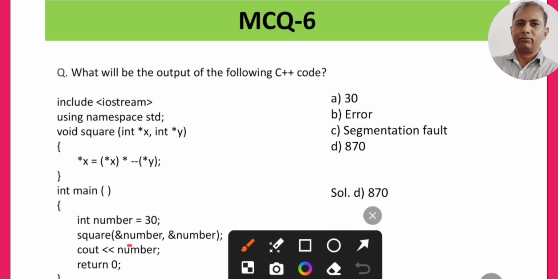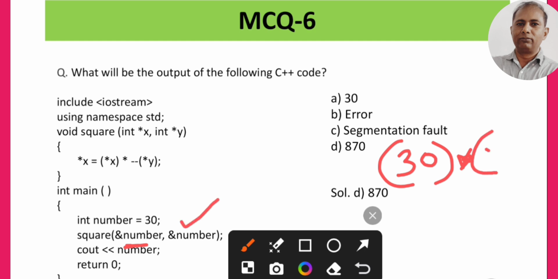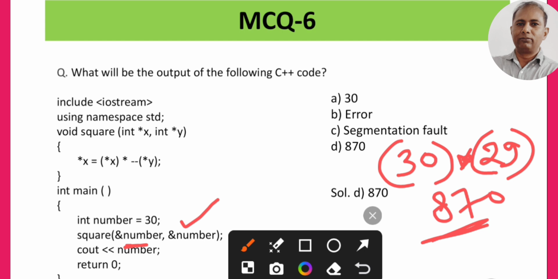Number value is here the 30. So you can write here that is 30 into (30 minus y), y is again the 30. So we will be writing 29. So if you multiply this, you will get the answer 870. So like this, you can solve this question, that is, the answer should be D option that is correct, 870.